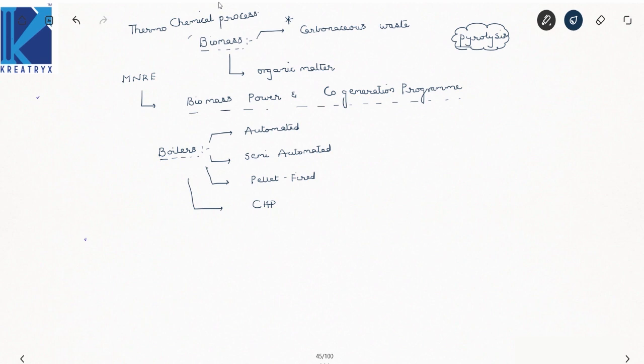Done. These are the cheaper options. Boilers are the cheaper options for the production of biomass power.